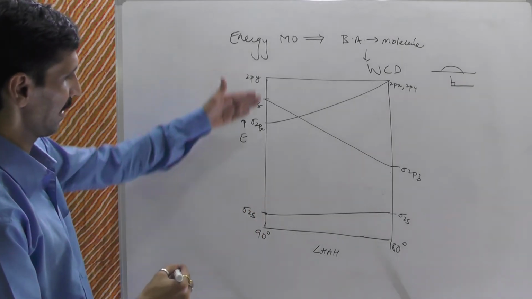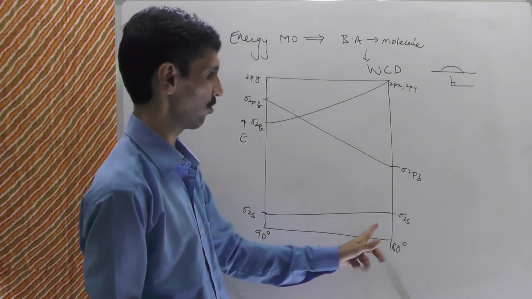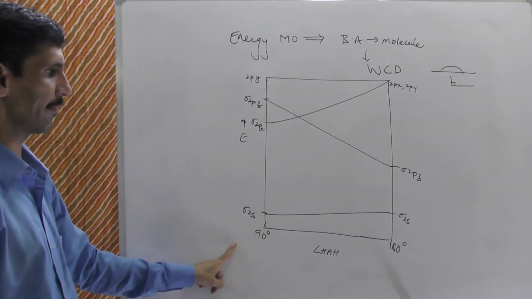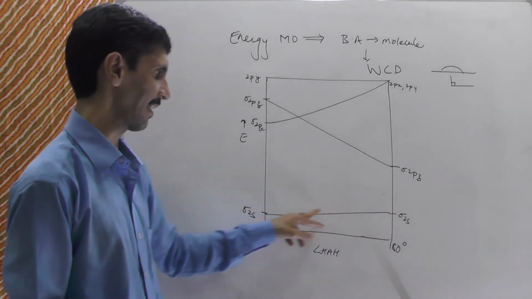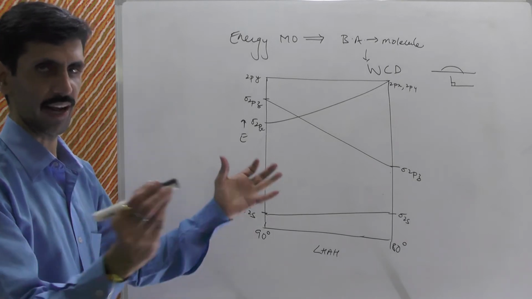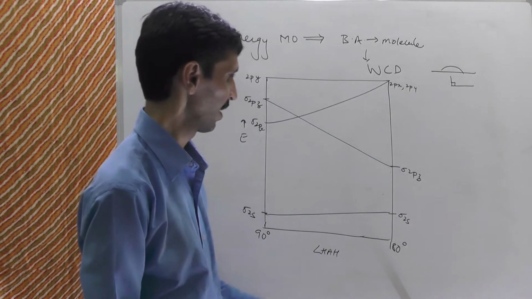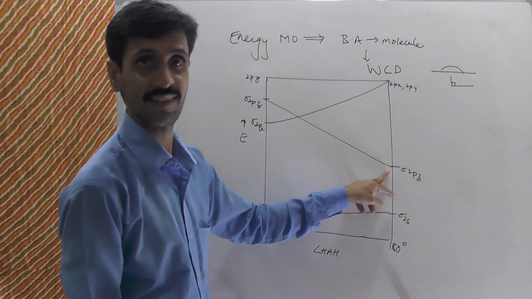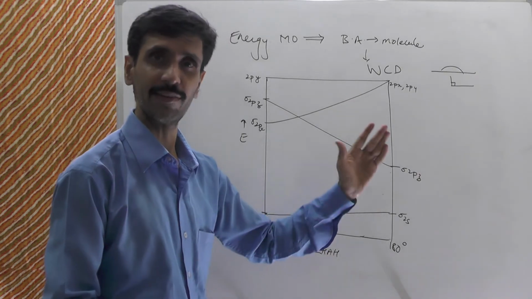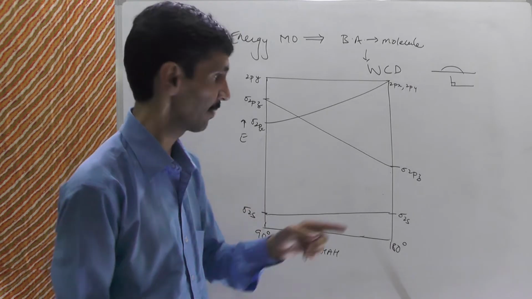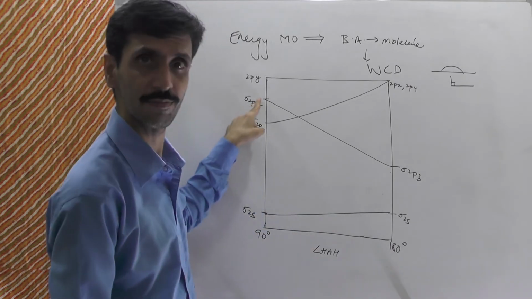Where this is the angular side and this is the linear side. As we go from the linear to the angular geometry, the 2s orbital is slightly stabilized, because the hydrogen atoms come closer as compared to the linear case. Next, the 2pz orbital gets destabilized, because the hydrogen atoms are going away from the z-axis, and therefore the energy level rises.